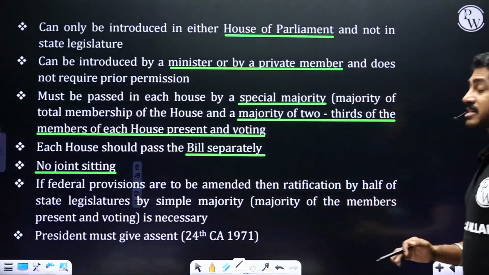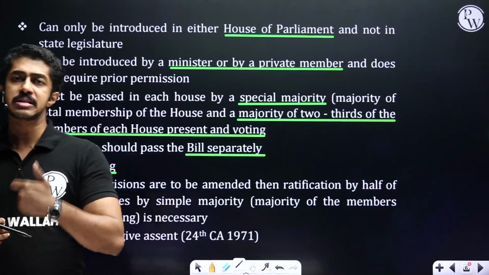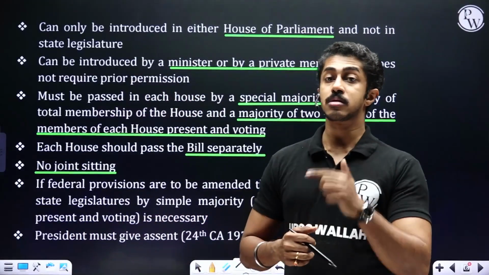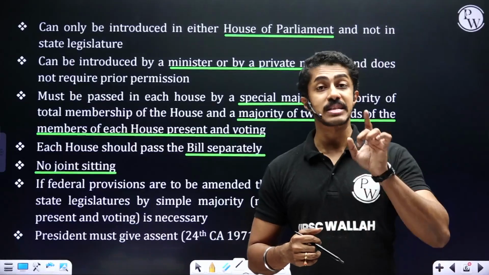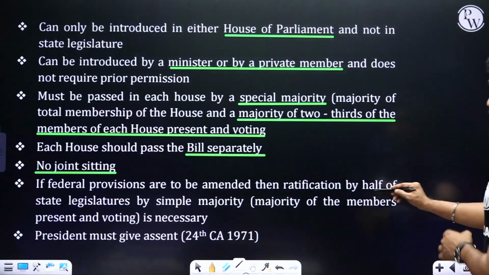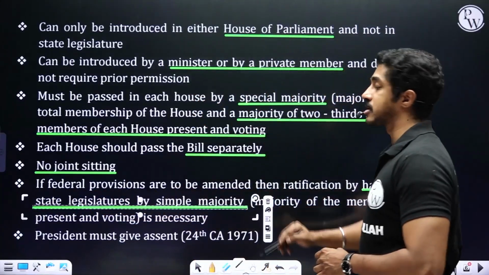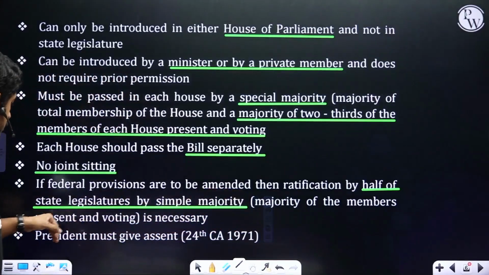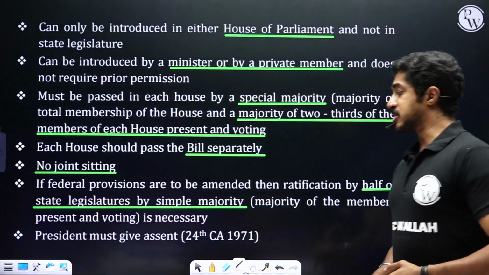If federal provisions are to be amended, federal provisions meaning the states' powers are going to get affected because of that particular amendment, or the subjects in the state list may get affected, in such a scenario, ratification by half of the state legislatures by simple majority is required. What is simple majority? A majority of the members present and voting is necessary. Clear, people?